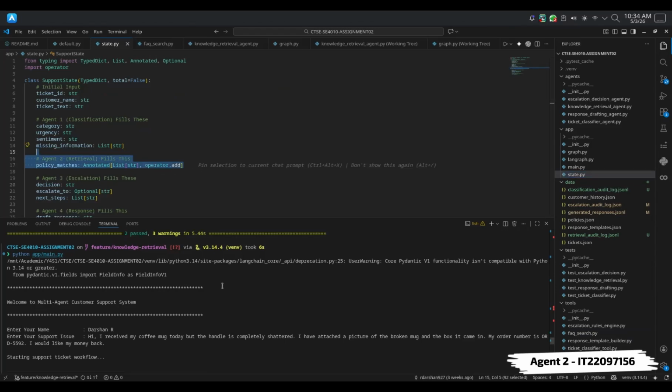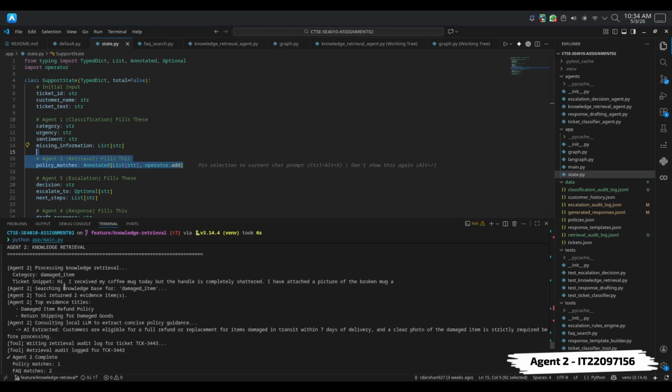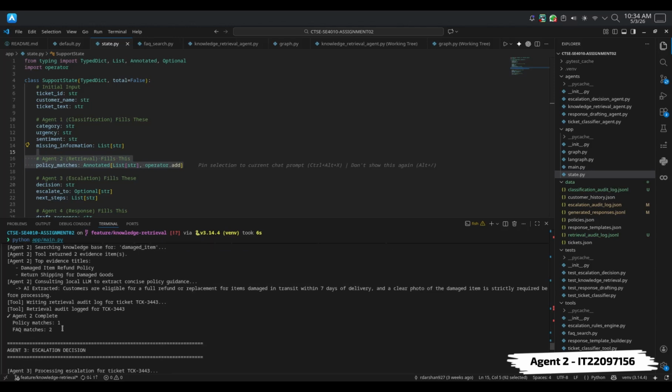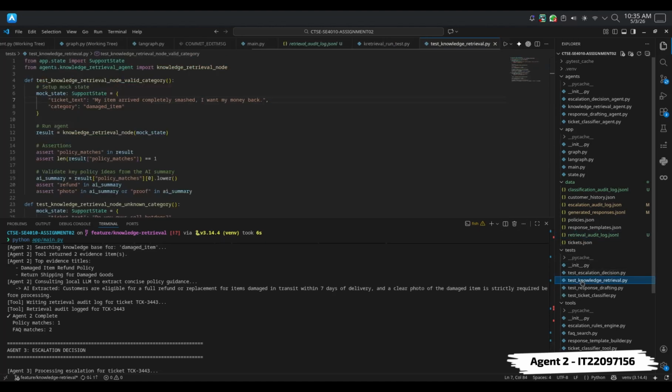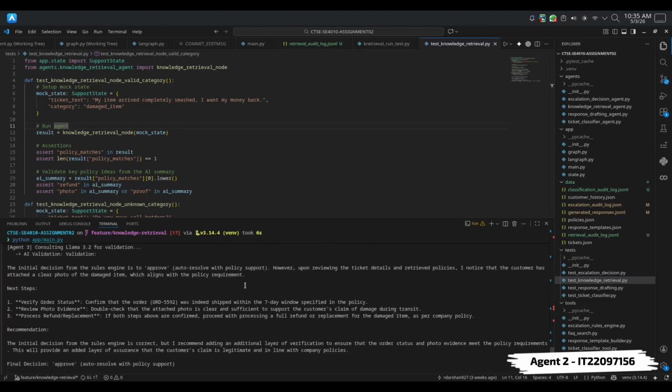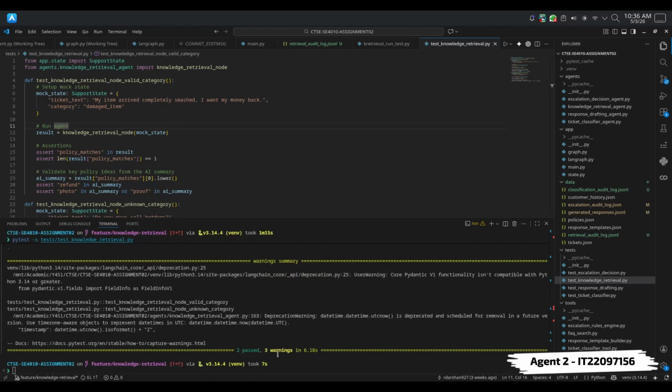In a quick demo, when we execute main.py, agent 1 executes first, and then the knowledge retrieval agent gets the output of agent 1. First of all, it goes to the policies, and if it finds a match, it extracts the output and sends it to the LLM, and the output is forwarded to agent 3. The audit log can be found in the retrieval audit log JSON, and we can find the testing code in the test folder. The tests ensure deterministic ranking and safe fallbacks. We mock the LLM in the knowledge retrieval test to verify structured output and fallback behavior. We can execute the test file using PyTest, and this is the demo test file, and the tests pass. Thank you.